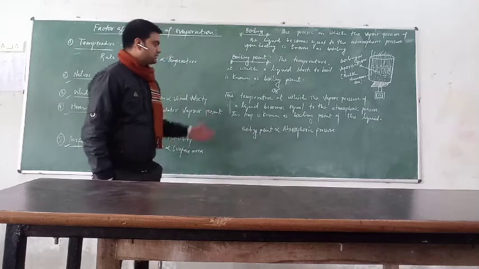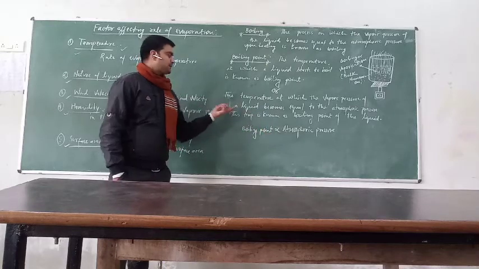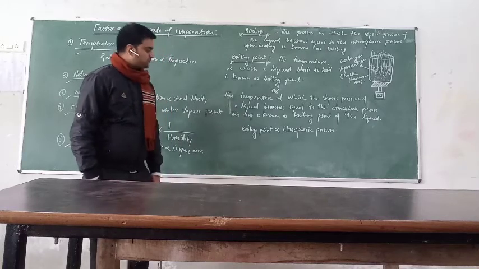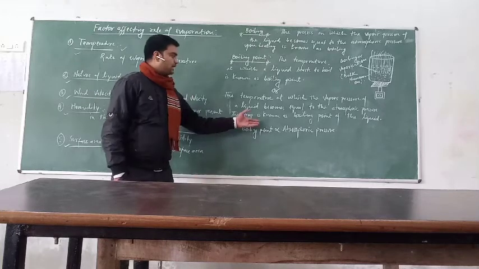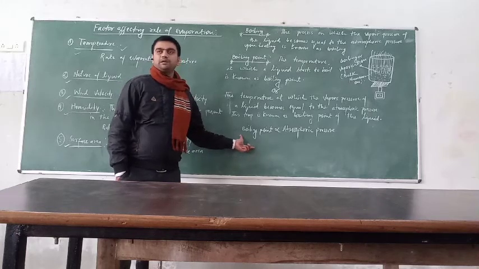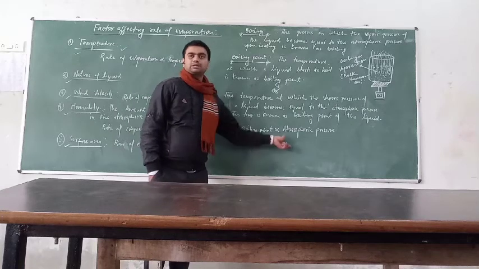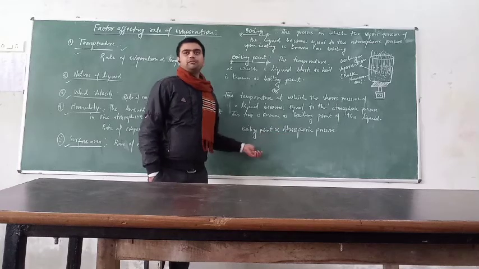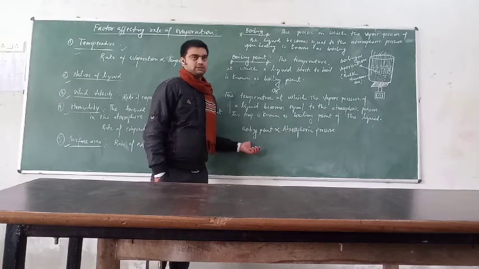The temperature at which the vapor pressure of a liquid becomes equal to the atmospheric pressure is known as the boiling point of the liquid. Here the relation between atmospheric pressure and boiling point is given: the boiling point is directly proportional to the atmospheric pressure. When the atmospheric pressure increases, the boiling point also increases, and when it decreases, the boiling point also decreases.